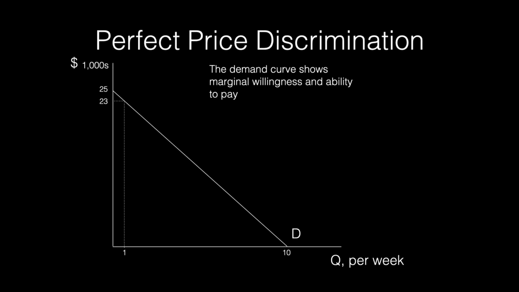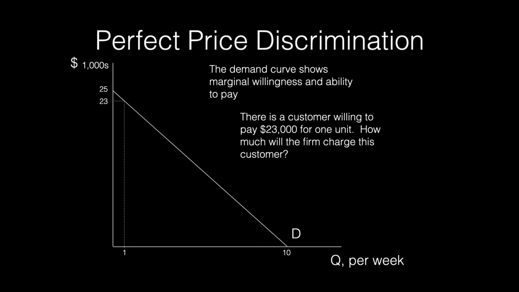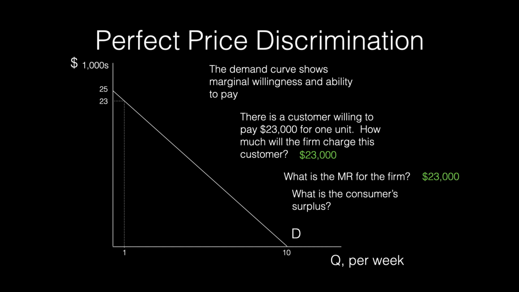The demand curve shows consumers' willingness and ability to pay. Let's suppose that this is the demand for a new Toyota RAV4. Here the demand curve shows that there is a consumer that is willing to pay $23,000 for the RAV4. If the firm is practicing perfect price discrimination, the salesperson will charge the consumer $23,000 for the car. The marginal revenue or additional revenue from selling this car will be the price, $23,000. The consumer surplus will be zero. Consumer surplus is the difference between what the consumer is willing to pay and what she actually pays.